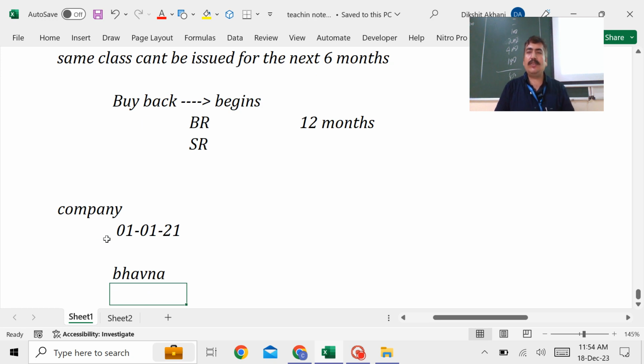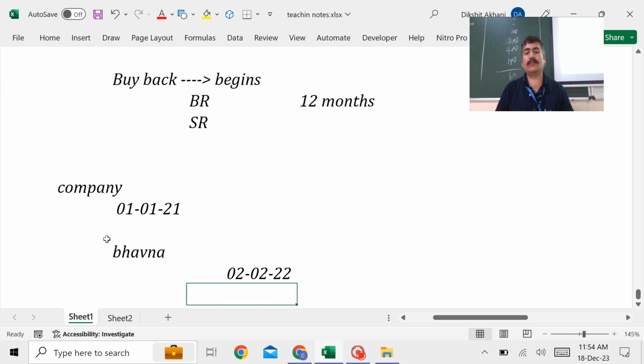But she decides and applies to the company to go for the buyback, and the date is 2nd February 2022. And the company accepted this proposal. That means the company took the share certificates back and paid the money according to what they had decided. My point is, is it valid as per the Companies Act?